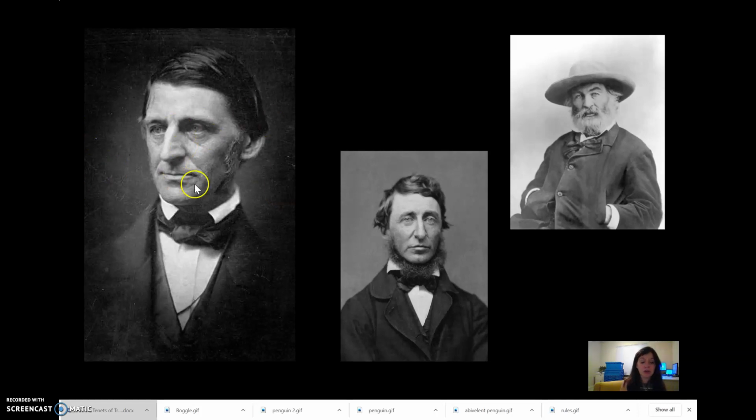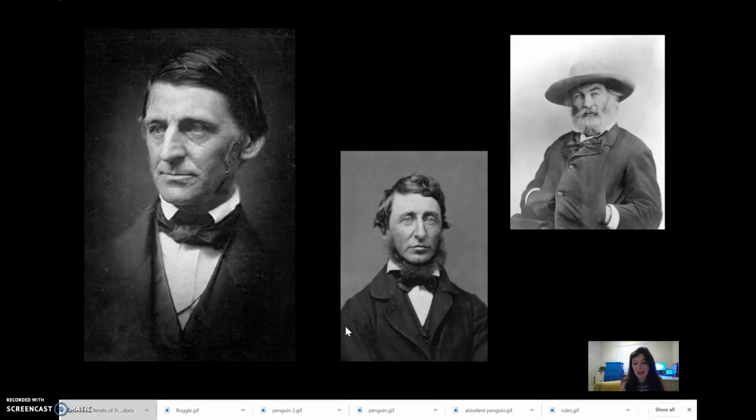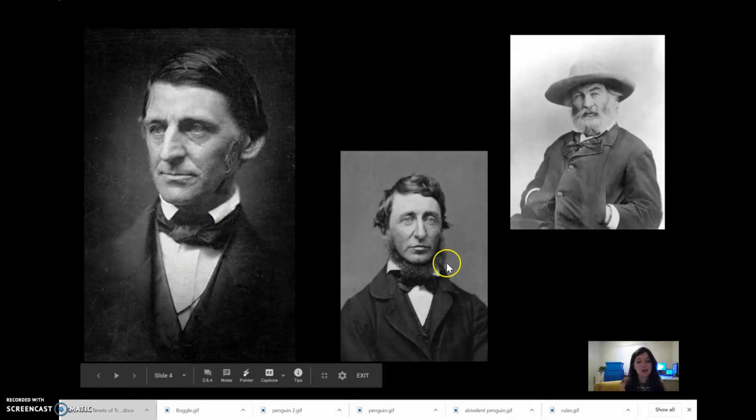And so Ralph Waldo Emerson was the father of this philosophy of Transcendentalism, and then we have Henry David Thoreau, who was kind of like Emerson's little sidekick. They were really good friends, and Emerson bailed Thoreau out of jail when Thoreau refused to pay his taxes because he didn't think it was very transcendental. It was for much more complex reasons than that, but essentially, these two guys were buddies.